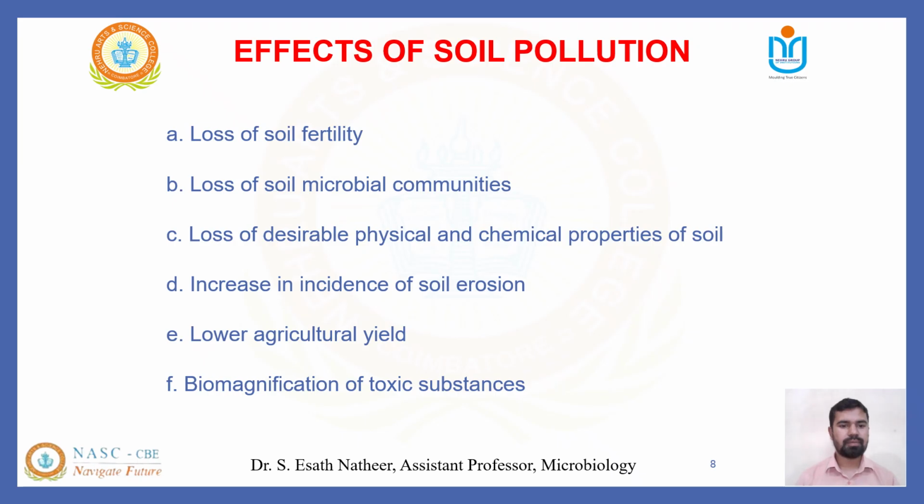Because of waste accumulation, soil erosion is happening in lots of places in the world, and lower agricultural yield and biomagnification of toxic substances will take place. What does biomagnification mean? We have already discussed biomagnification. The toxic waste gets accumulated in the living organism. As a result, the growth and the activity of that particular living organism are affected.